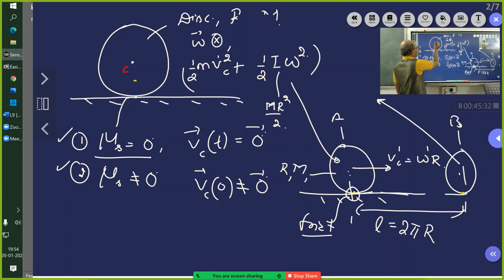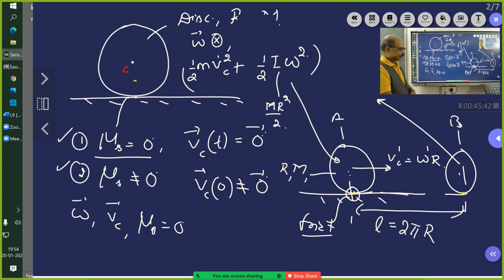So here there is omega bar also, and there is Vc also. Okay, and mu s is equal to 0. Then what will happen? That equation is satisfied. It is rotating also, and it is moving also, because friction is not going to play any role. Just like how you fire a bullet, it is rotating and moving, it will keep moving. Correct? But now, if I say mu s is not equal to 0, then what will happen?